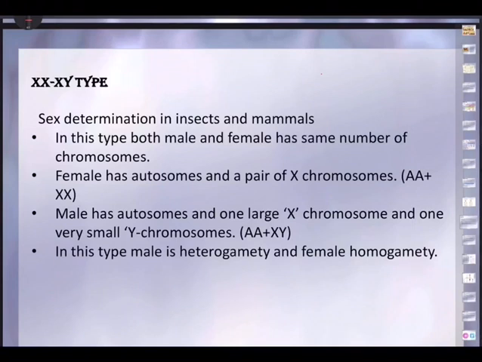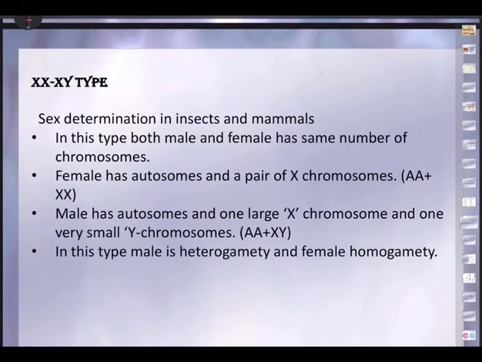So there is a variety, whereas in the case of female, the ovum has got only 22 plus X chromosome. So when the combination takes place, when a sperm having 22 plus X meets the egg 22 plus X, the resultant zygote will be 44 plus XX, that will become female. Whereas when a sperm having 22 plus Y meets the egg having 22 plus X, it is 44 plus XY.